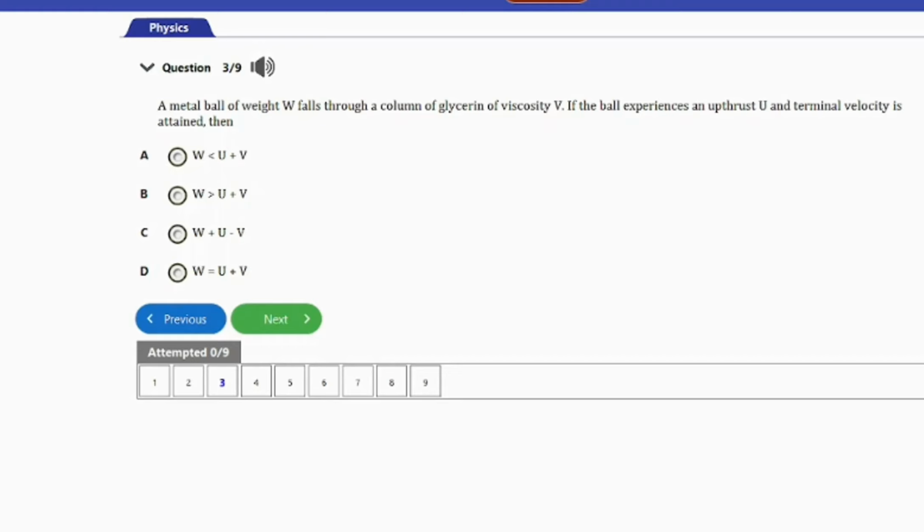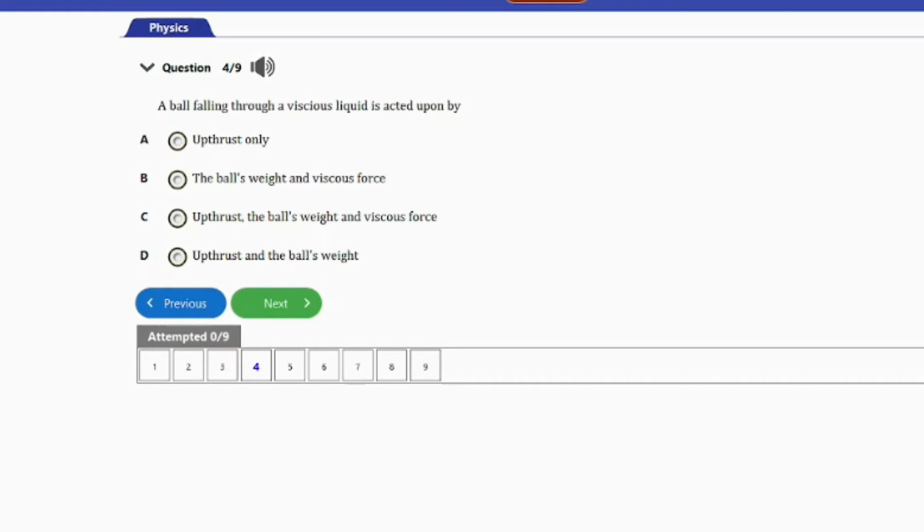So let's go ahead and consider the next question, guys. So that's question number 4 here. It says, a ball falling through a viscous liquid is acted upon by A. Upthrust only, B. the ball's weight and viscous force, C. Upthrust, the ball's weight and viscous force, D. Upthrust and the ball's weight. So guys, the answer to this question is option C. Upthrust, the ball's weight and viscous force. So that's it for this question.